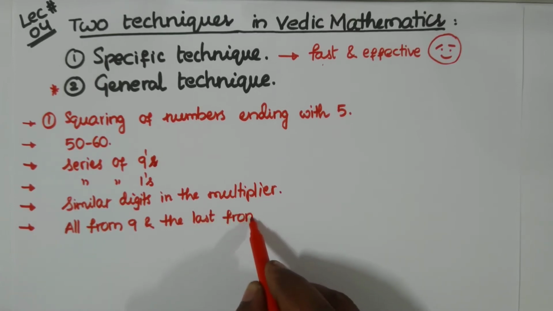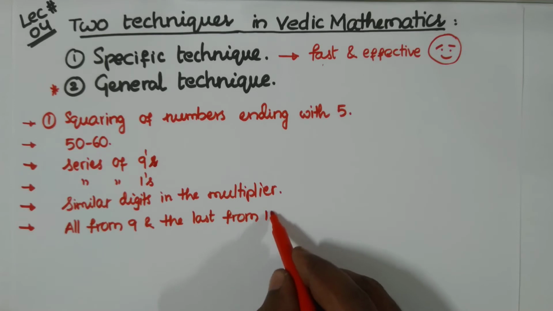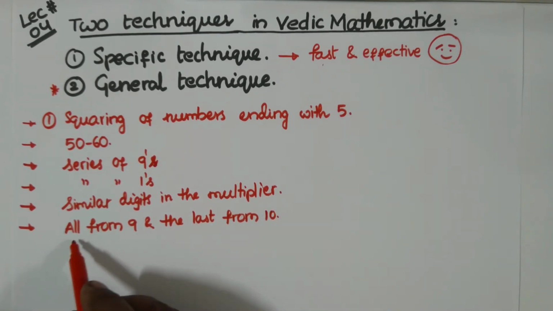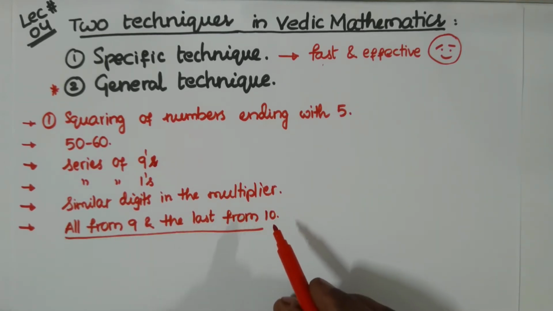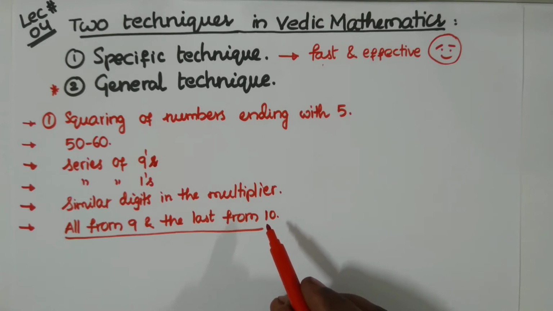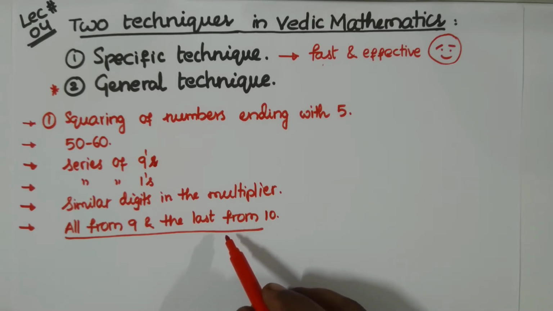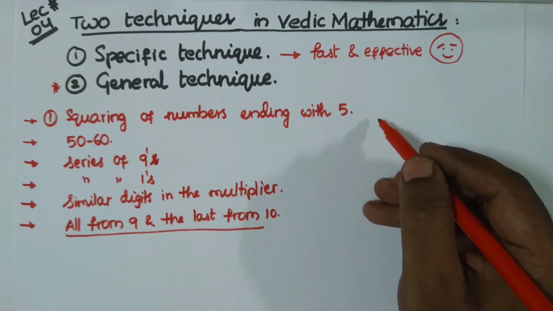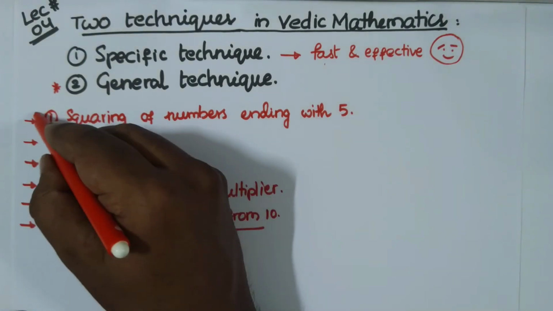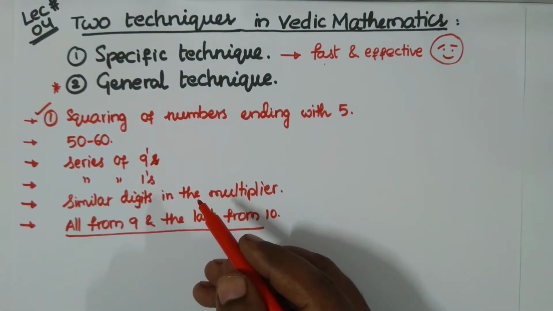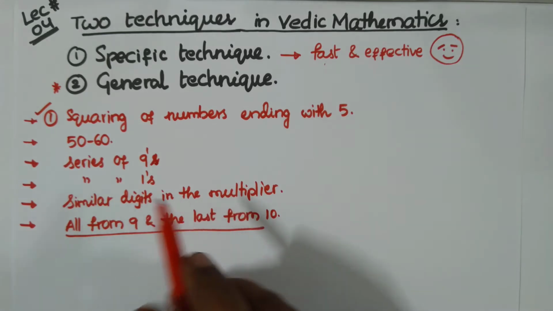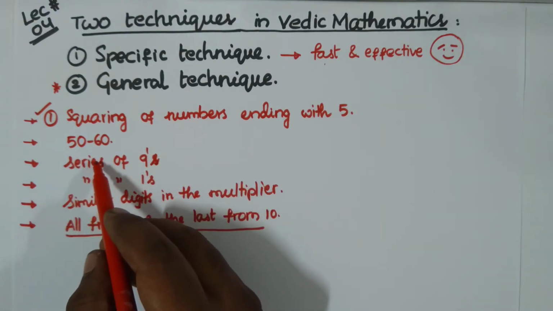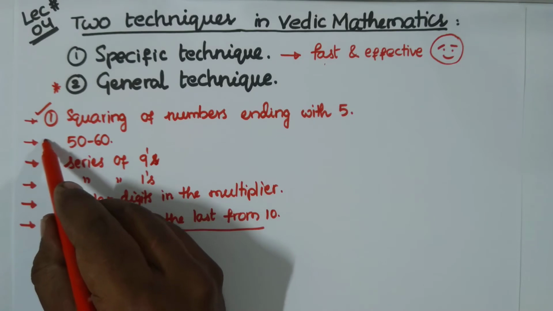Did you see it somewhere? All from 9 and the last from 10. This one belongs to the second sutra, second sutra among the 16 sutras we have. What is the second sutra? Nikhilam navatashcaramam dashatah means all from 9 and the last from 10. So for now, in this lecture, we focus on the first one, squaring of numbers ending with 5. And also we'll try to focus on squaring of numbers between 50 and 60.